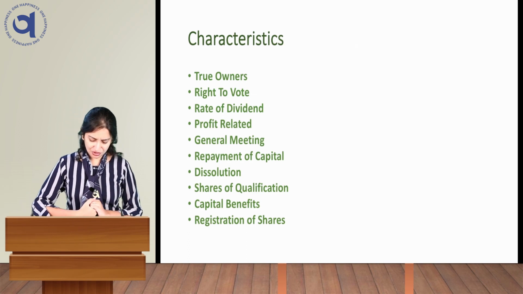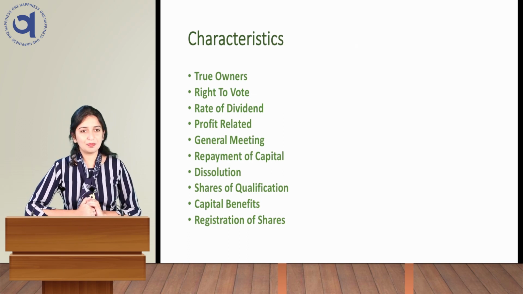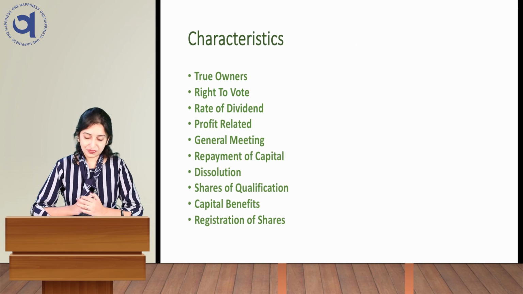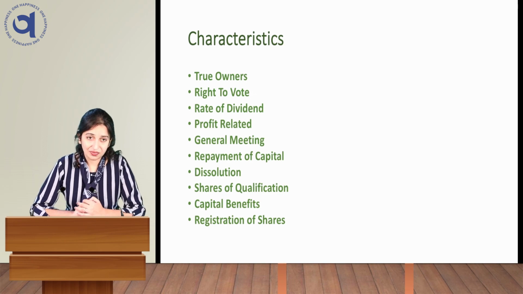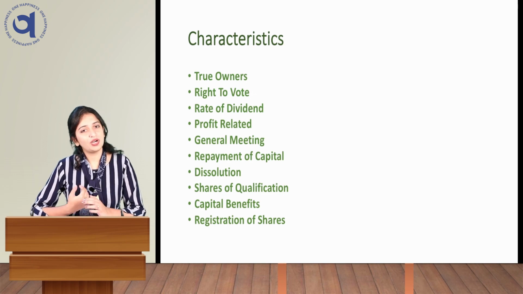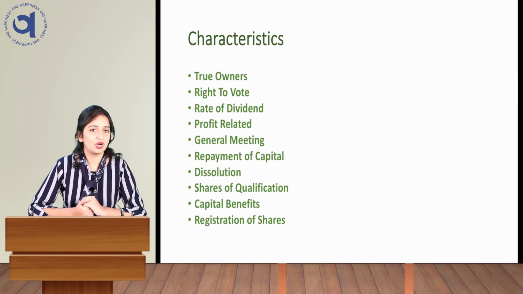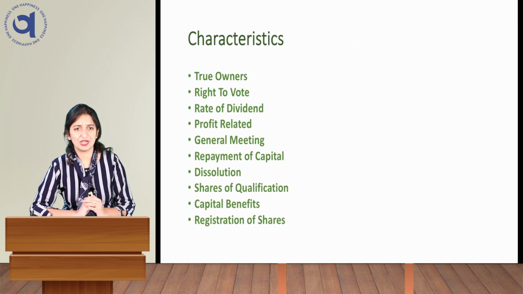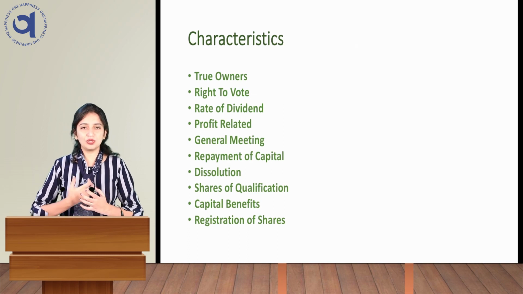Next one is dissolution. Whenever the company gets dissolved or goes to liquidation, these type of shareholders are paid if surplus funds are available. If surplus funds are not available, these shareholders will not get anything. Next one is share of qualification. Now, this is one of the new words for all of you. What is share of qualification?